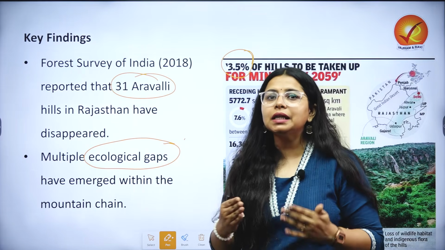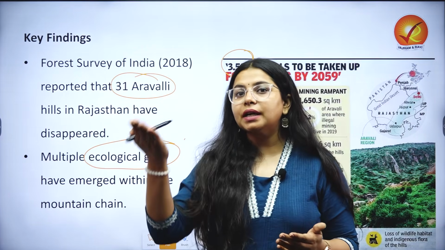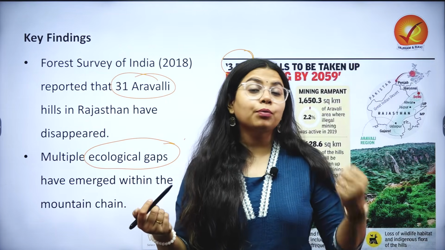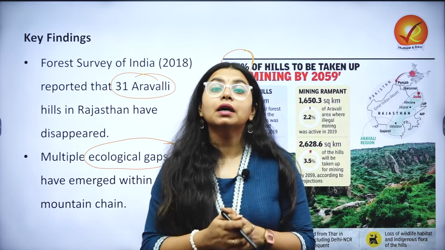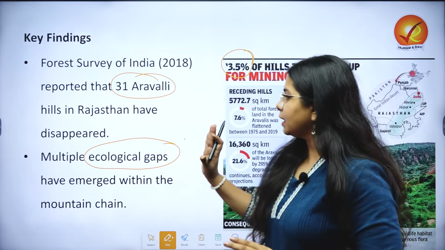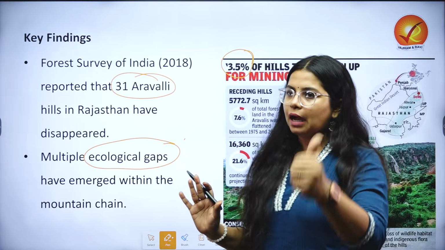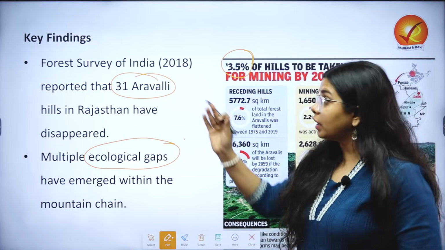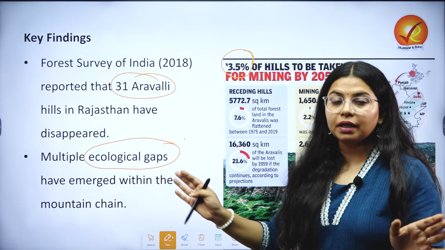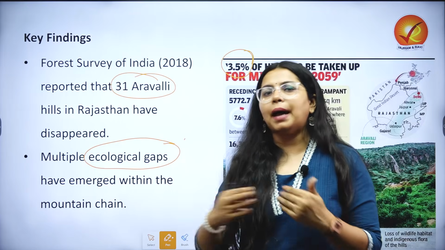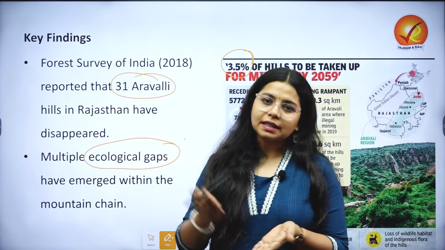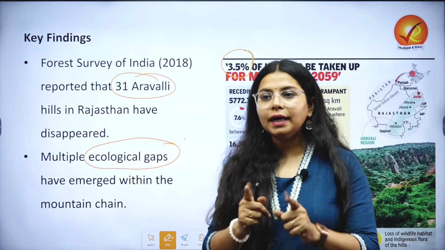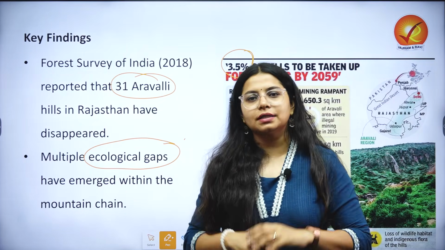So this is where we really need to think about how much economic development will come in the name of ecological degradation, and at this point of time it is not just degradation, it has become devastation. So in this context, I hope we are clear how Aravalli hills are threatened, how they are dying, how they are fading, how they are non-existent, that the hills have disappeared. If the hills have disappeared, then the barrier is not present anymore. So the desert will also expand with due time, and dust storms will also enter through that very non-existent barrier.